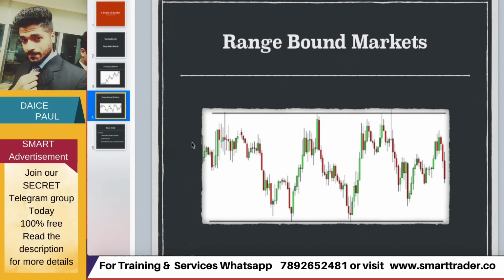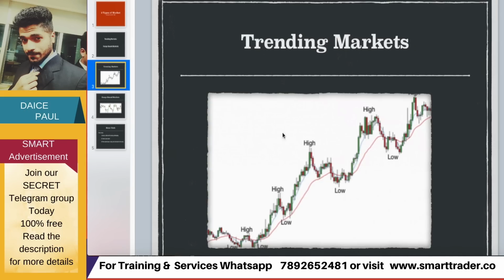Is it going sideways like this, touching certain ranges and creating a resistance and support and going within the same range, or else see if it is breaking its own high again and again, so that it's an uptrend market. Now I will go towards the buy direction and take advantage. Or it is a downtrend market, I'll go sell side and take advantage and I will increase my profit higher.